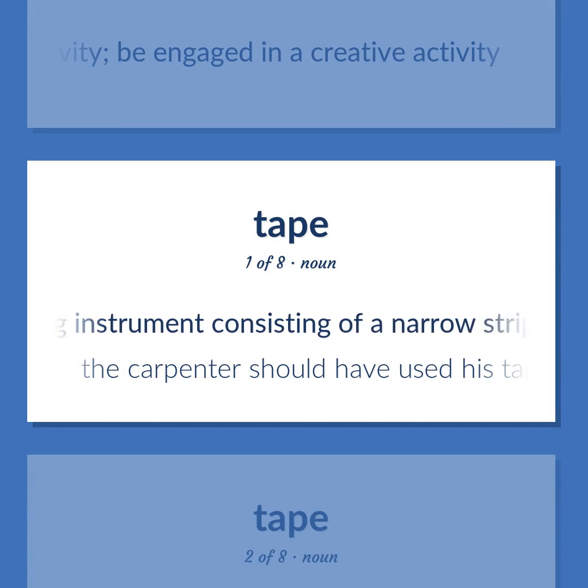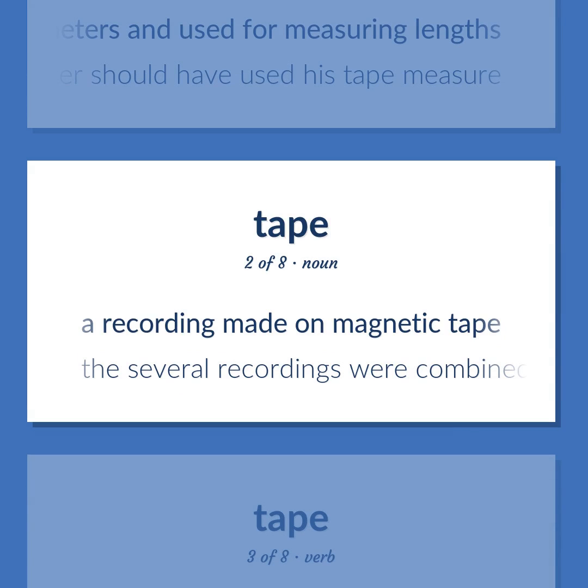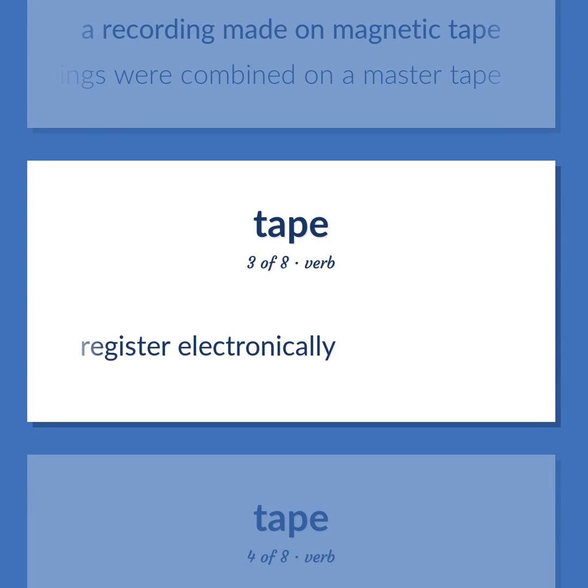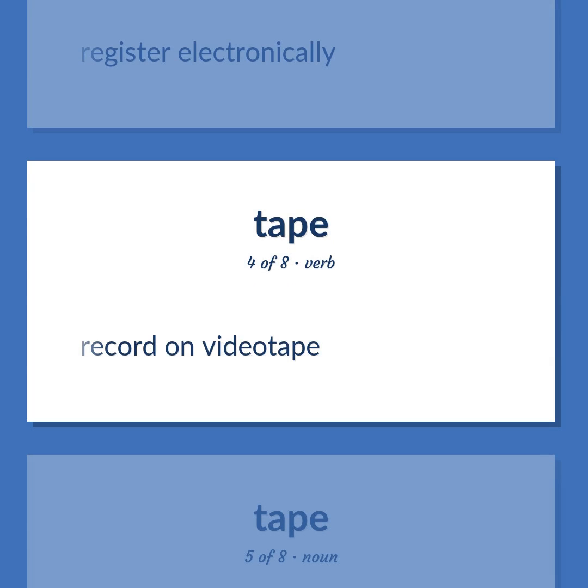Measuring instrument consisting of a narrow strip, cloth or metal, marked in inches or centimeters and used for measuring lengths. The carpenter should have used his tape measure. A recording made on magnetic tape. The several recordings were combined on a master tape. Register electronically. Record on videotape.